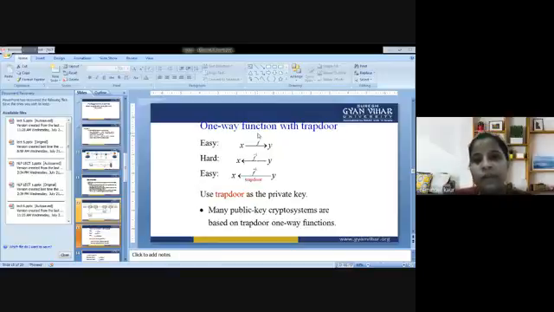The next easy method is y deriving x with the help of f inverse, but via the trapdoor. So we use the trapdoor as the private key. Many public key cryptographic systems are based on trapdoor one-way functions. So these are all one-way functions that have been used. That is, x is derived using the function f, y derives x using the inverse, and y derives x using the inverse, but in addition with the trapdoor.